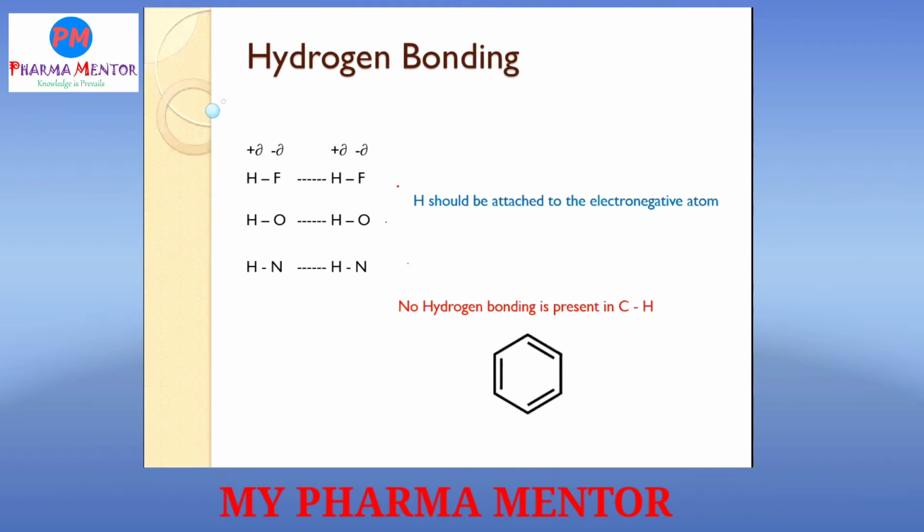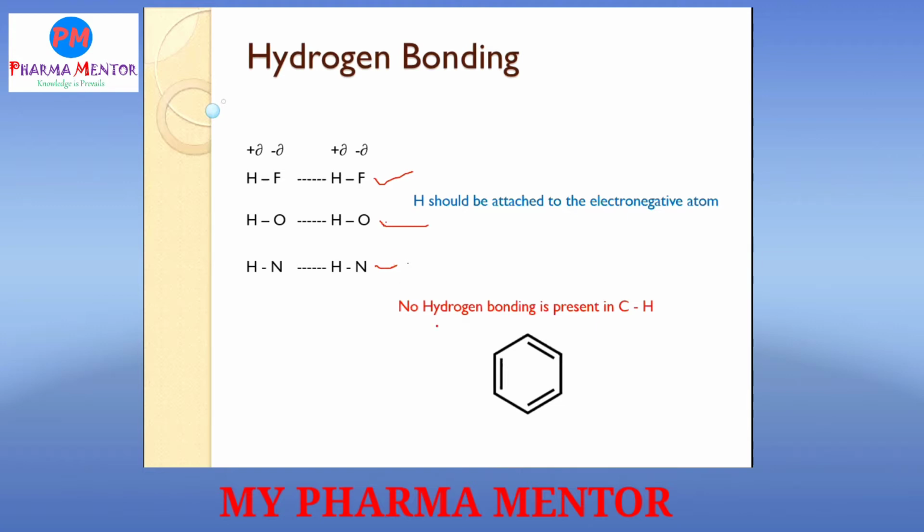Because fluorine is more electronegative than oxygen, and oxygen is more electronegative than nitrogen. That's why hydrogen fluoride has the very strongest hydrogen bonding, OH has stronger hydrogen bonding, and NH has the weakest hydrogen bonding as compared to hydrogen fluoride and OH.